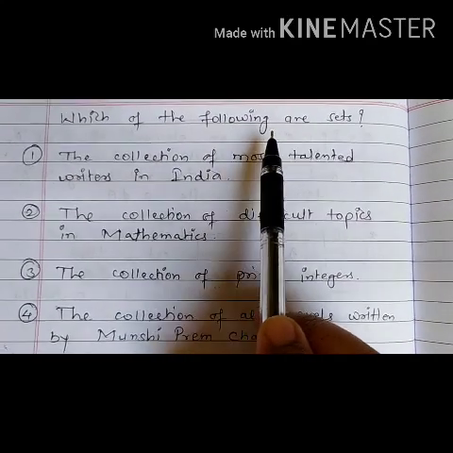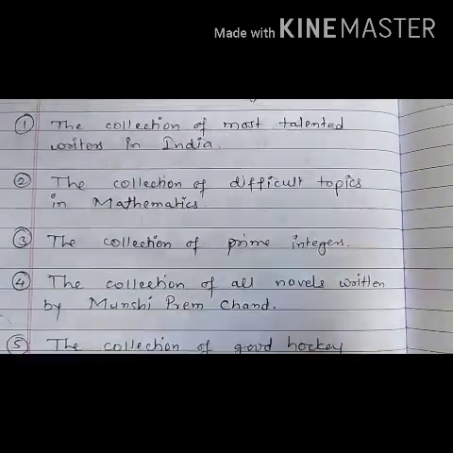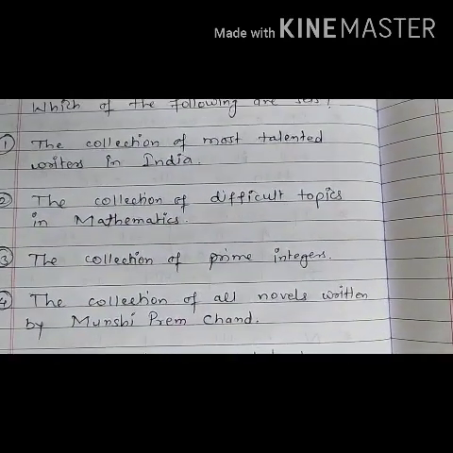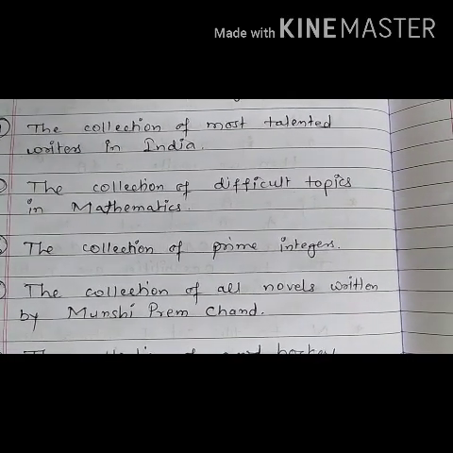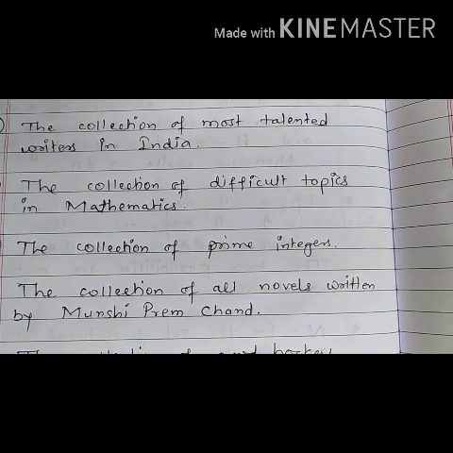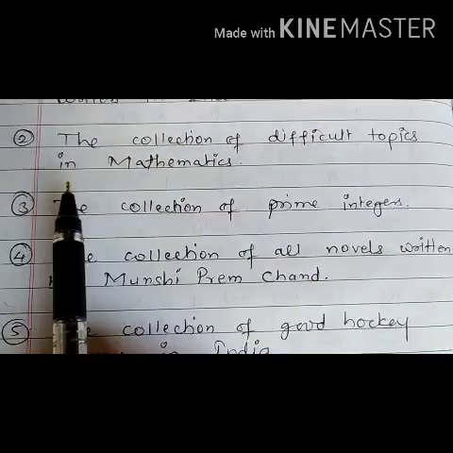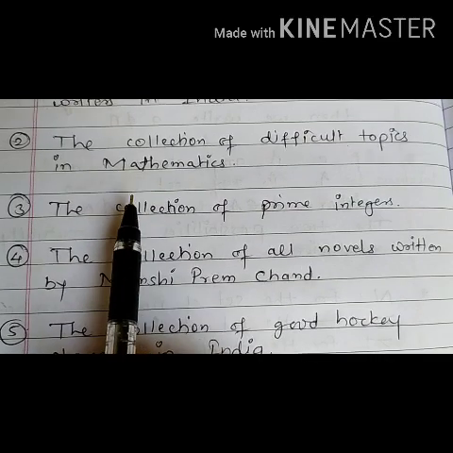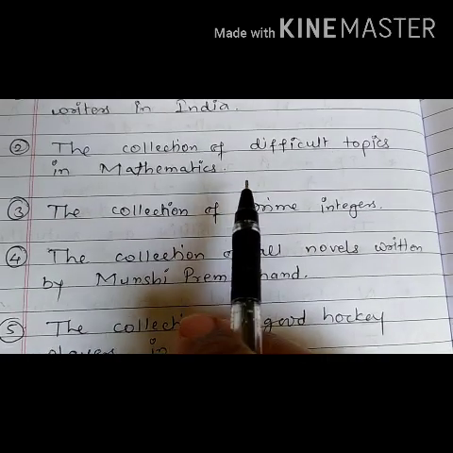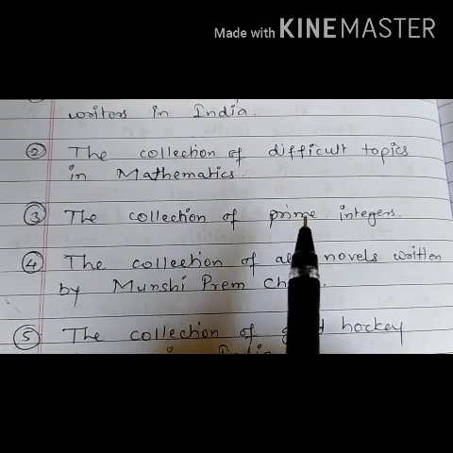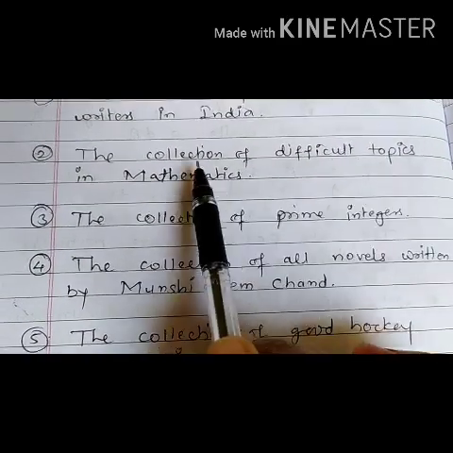Which of the following are sets? The first one, the collection of most talented writers in India. Now, the collection of most talented writers of India is not a set, as there is no specific criteria to determine whether a writer is talented or not. The second one, the collection of difficult topics in mathematics. Clearly it is not a set because for one student one topic is very difficult, for another student it is not difficult, so we cannot decide which topics in mathematics are difficult. So it is not a well defined collection.